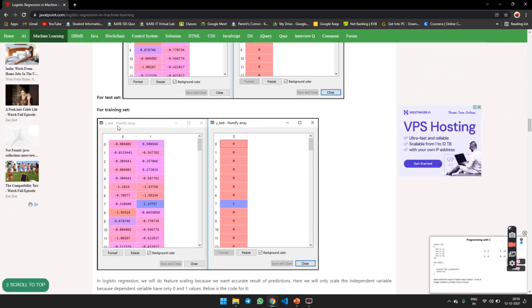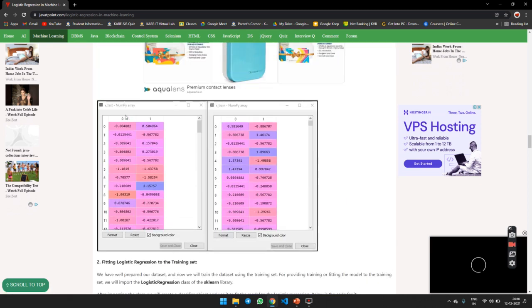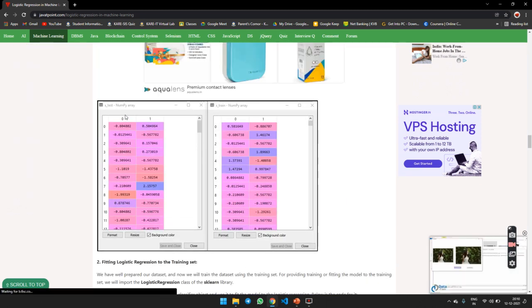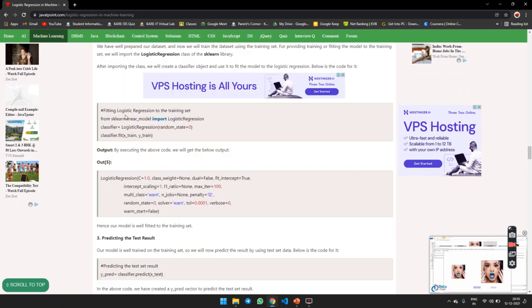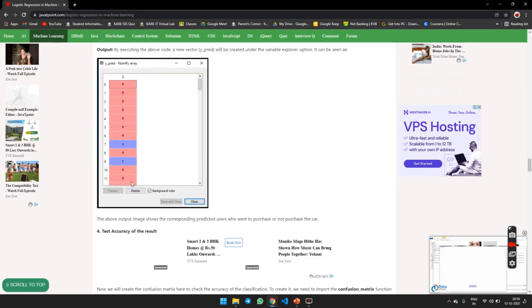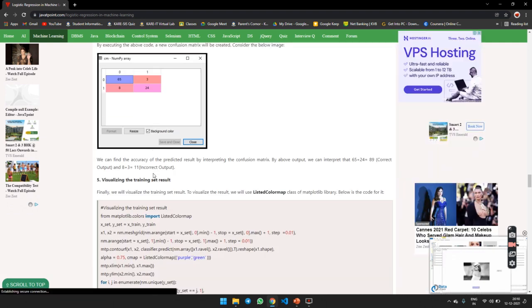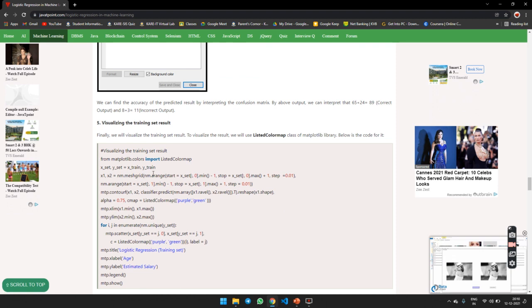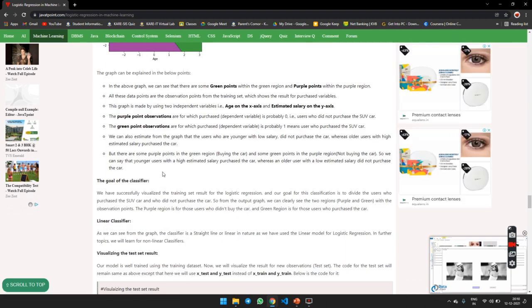Then we scale the training data and test data. Then we fit the logistic regression to the x_train and y_train data. This is the output to predict the result. Then we test the accuracy of the result, and then visualize the training set result. Then we look at the graph of the classifier.